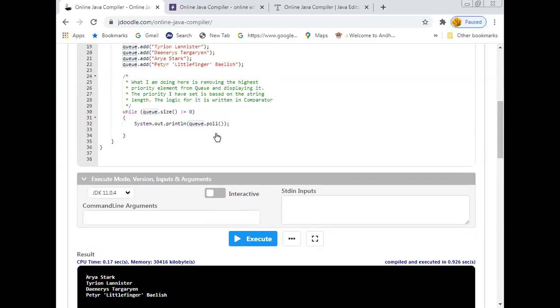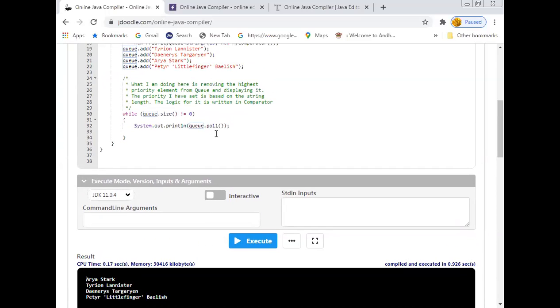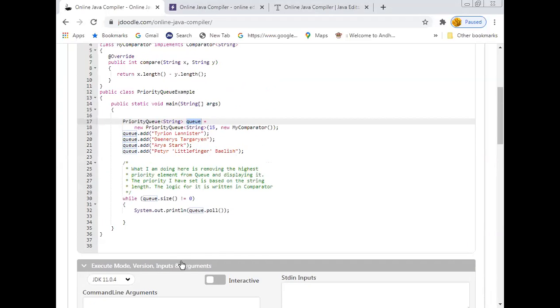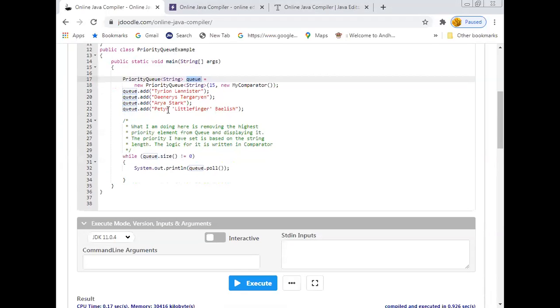Here you can observe the output. All of them are ordered by size. This is the smallest size, the second one is next biggest, and the third one is next. But while adding the elements, Arya Stark is the third element which I entered in my insertion list.